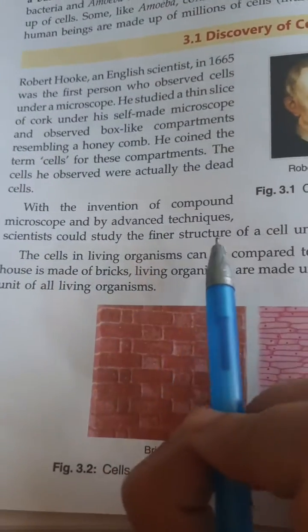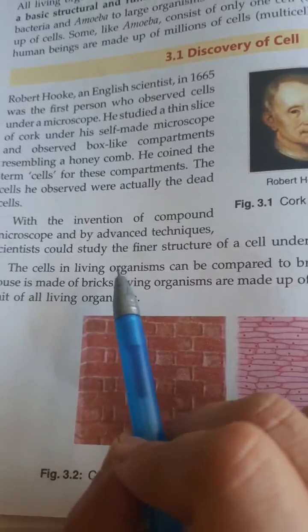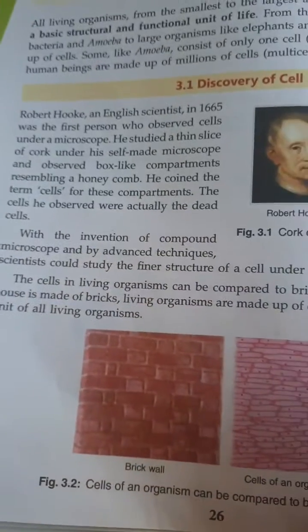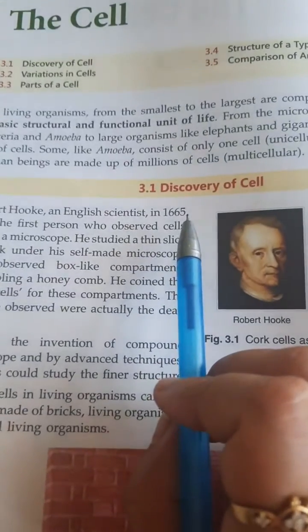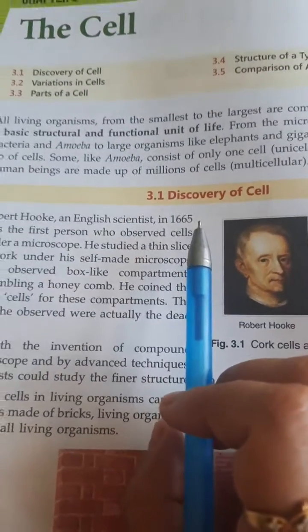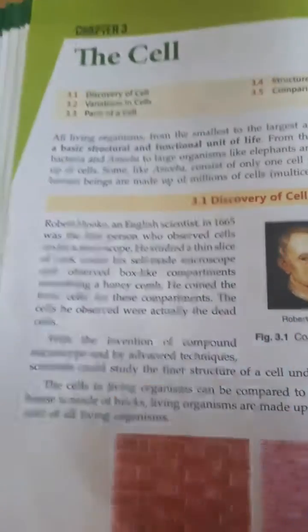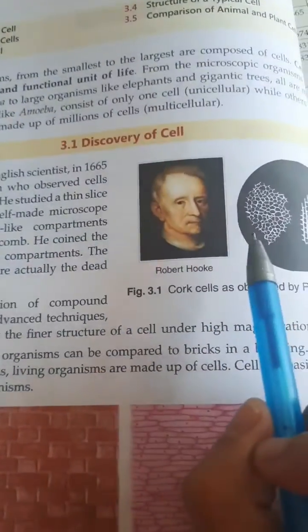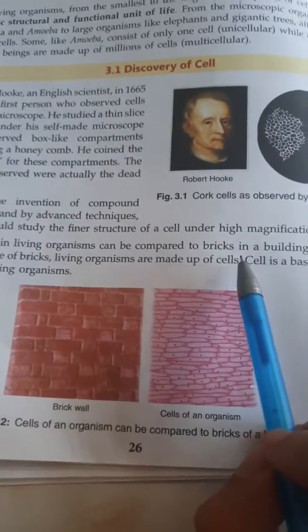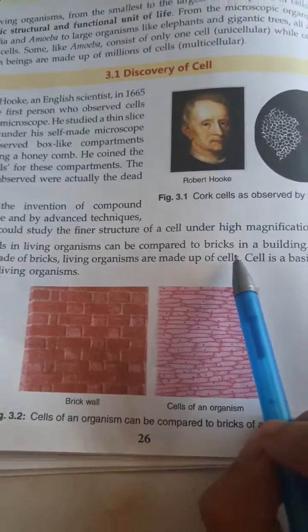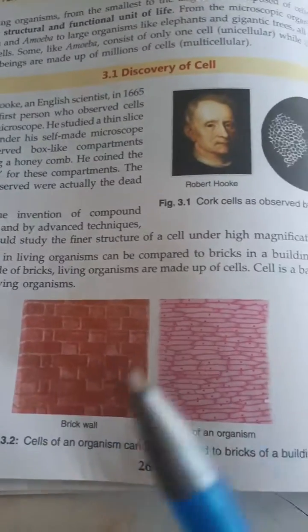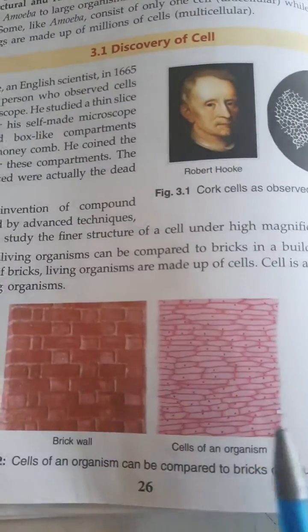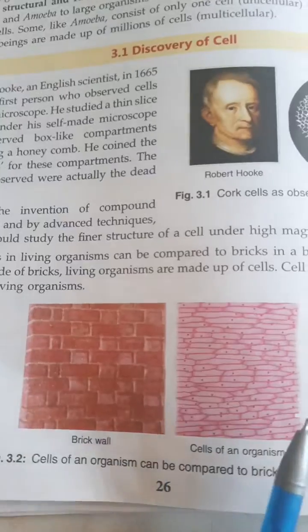microscope and by advanced techniques, scientists could study the finer structure of cells under magnification. But by the time of Robert Hooke, it was very difficult to look at very small things, and at that time he discovered the cork under the microscope. The cells in living organisms can be compared to the bricks in a building. As we know that a house is made up of bricks, the living organisms are made up of cells. You can see these diagrams.